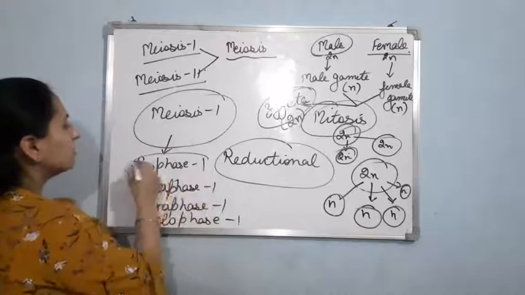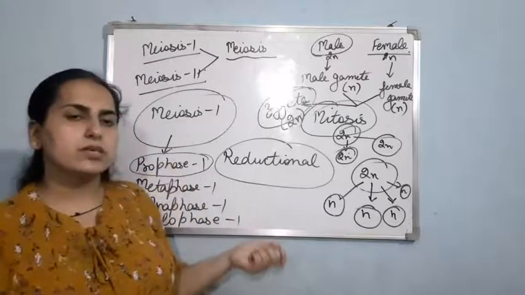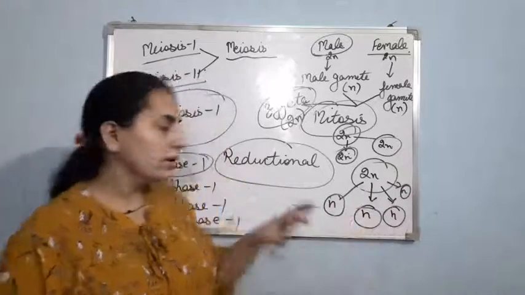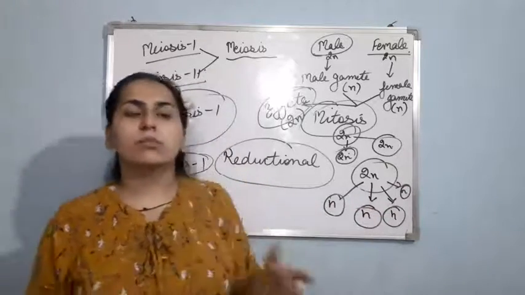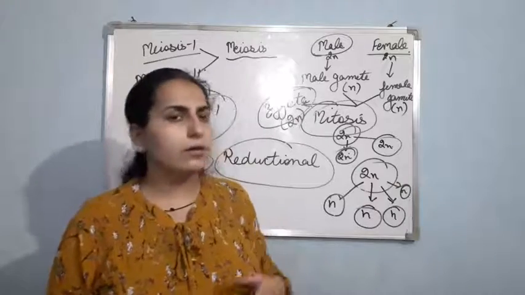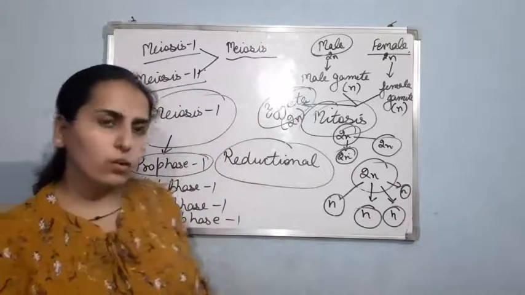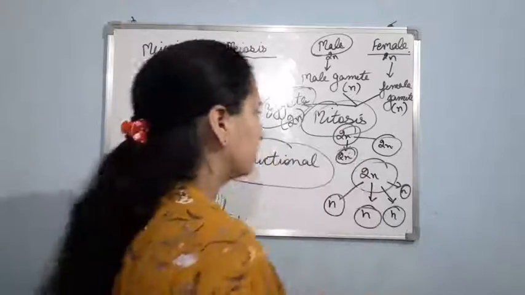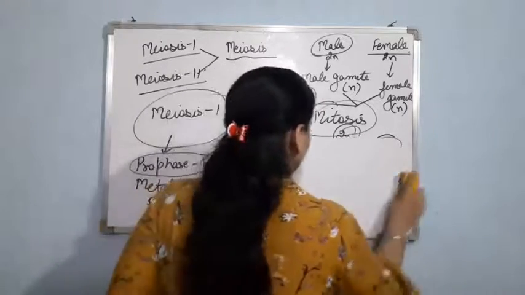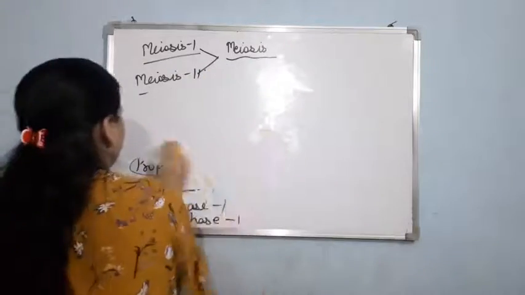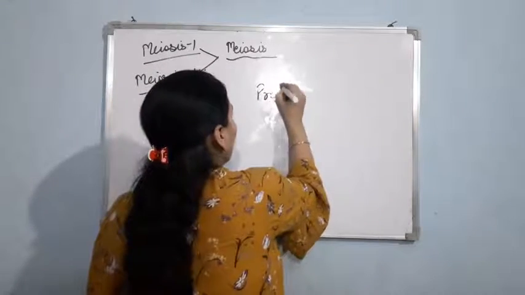If I compare the first stage, that is prophase 1 of meiosis 1, and prophase of mitosis, then there is huge variation. This prophase is quite a long process, quite a complicated process. So now let us study these 4 phases one by one. Let us talk about prophase 1.